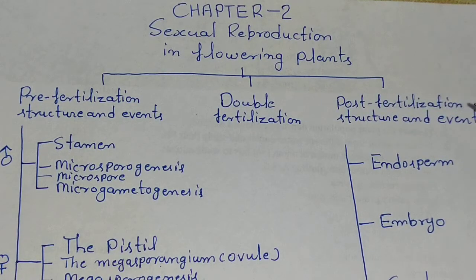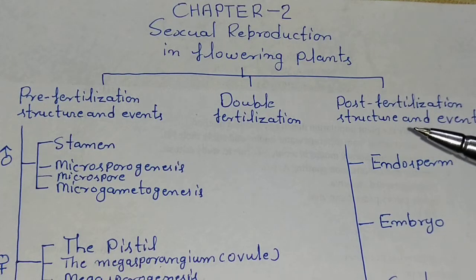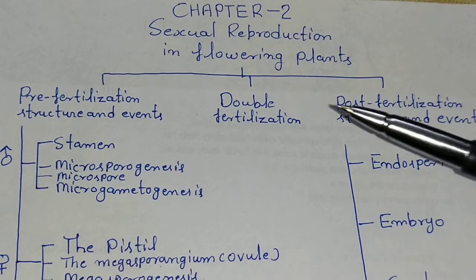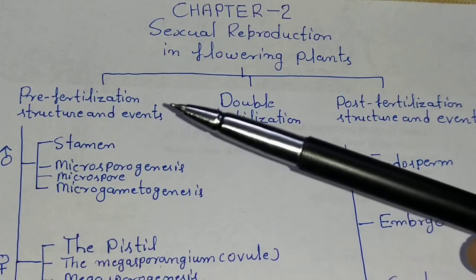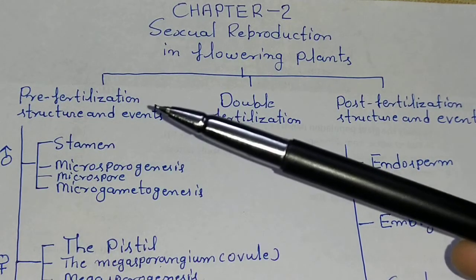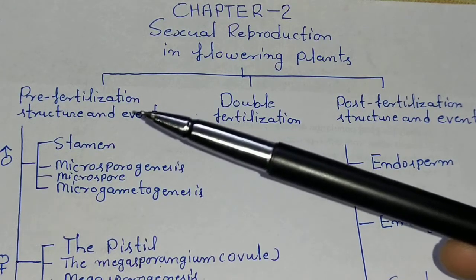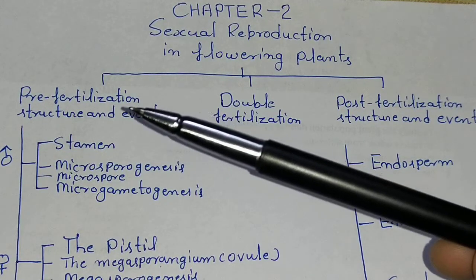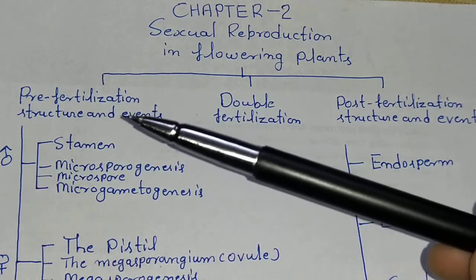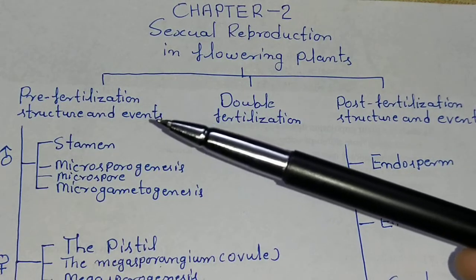Now the next phenomenon, post-fertilization structure and events, takes place. So, first of all, here we define how the male and female gametes are developed, that is, the pre-fertilization structure and events.